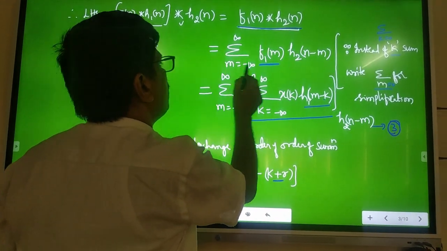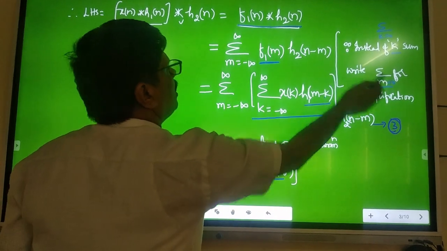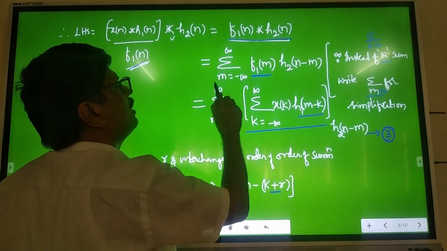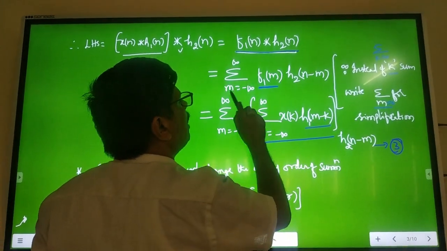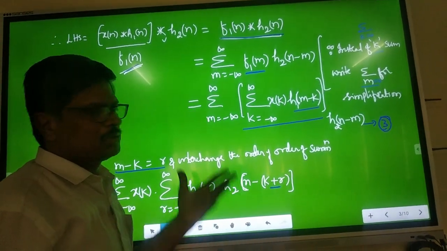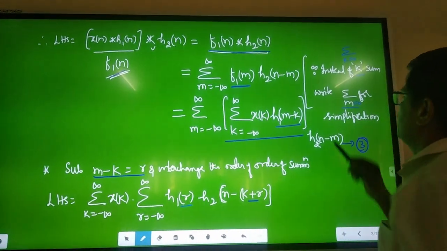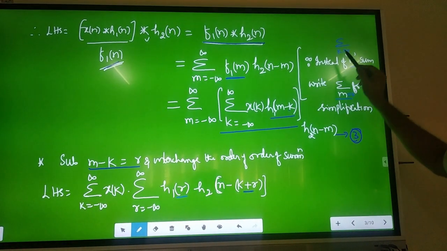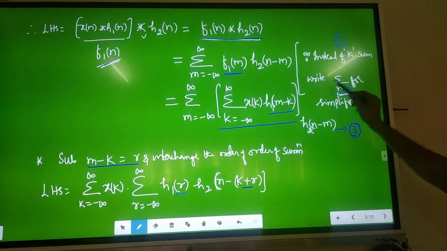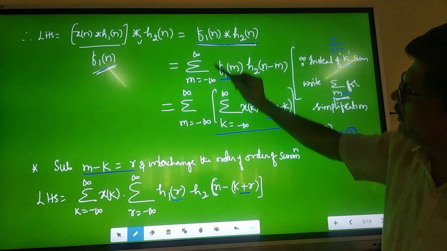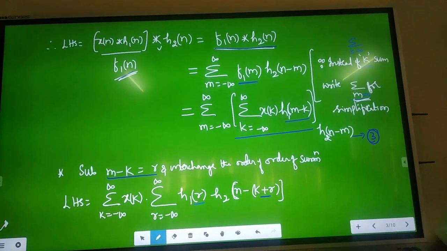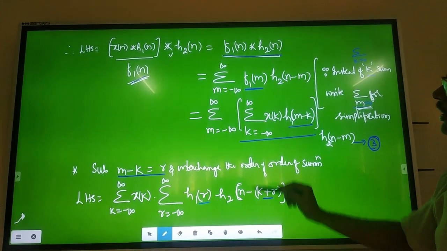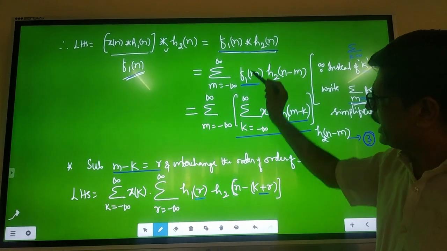Now here, m I want. Instead of k I am writing just m. Summation m equals minus infinity to plus infinity f1 of m, h2 of n minus m. This is the only change. Normally, summation k equals minus infinity to plus infinity f1 of k, h2 of n minus k. Instead of k I am writing m. That's all. Summation m equals minus infinity to plus infinity f1 of m, h2 of n minus m. That is a standard equation. Now, this I know. Now substitute what is f1 of m.